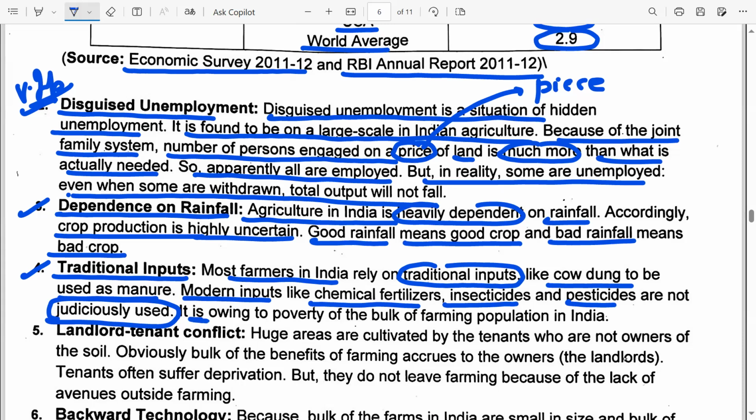Okay, so this is owing to the poverty of the bulk of the farming population in India. Remember, these fertilizers, insecticides, and pesticides are quite expensive, and farmers in India were poor. They had to take loans at very high rates of interest. So buying these fertilizers, pesticides, and insecticides was very costly. So as a result, Indian farmers, instead of using these modern inputs, which could have increased productivity, relied only on traditional inputs like cow dung, which was used as manure.